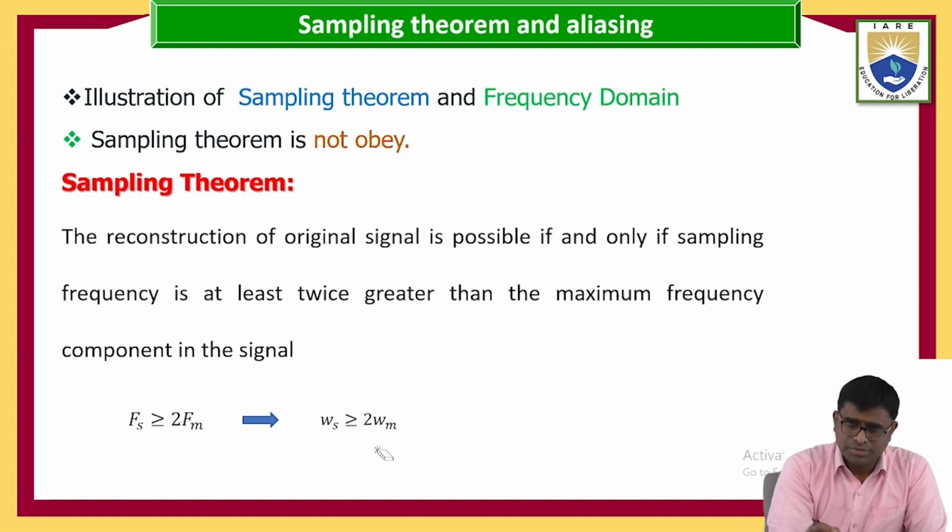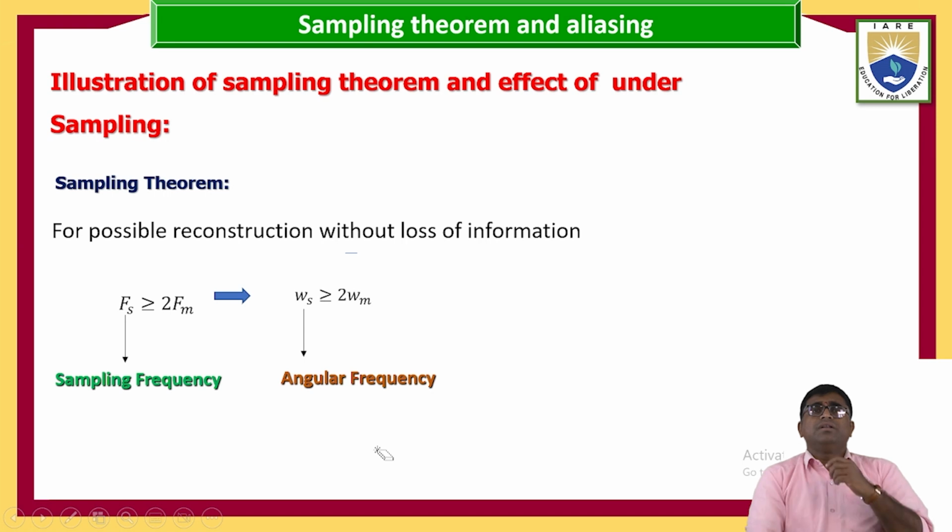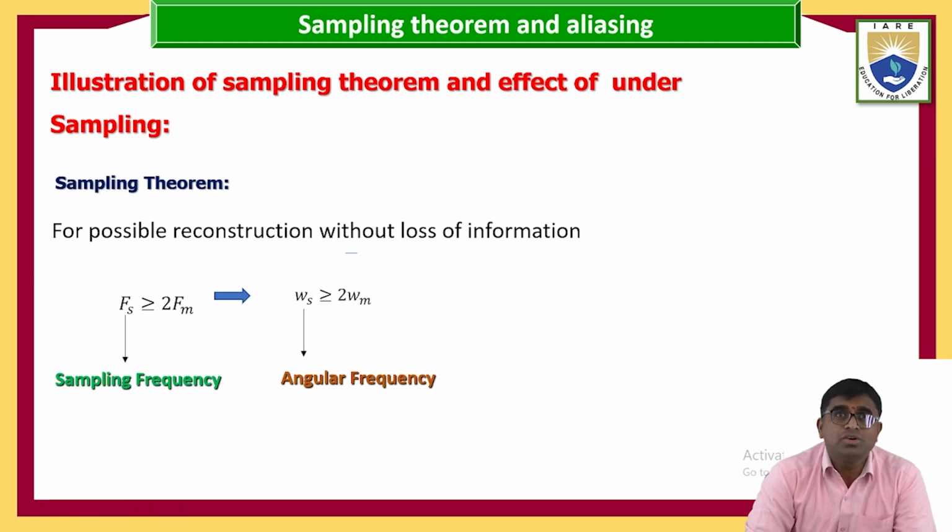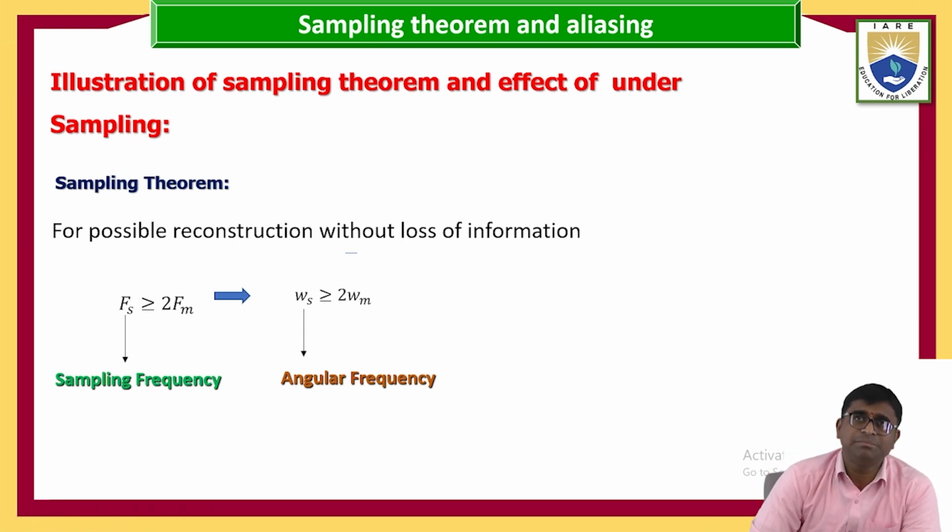Now in this class, I am going to illustrate the sampling theorem and the effect of under sampling. What is the effect of under sampling? Here I am taking only the mathematical expression for the sampling theorem.